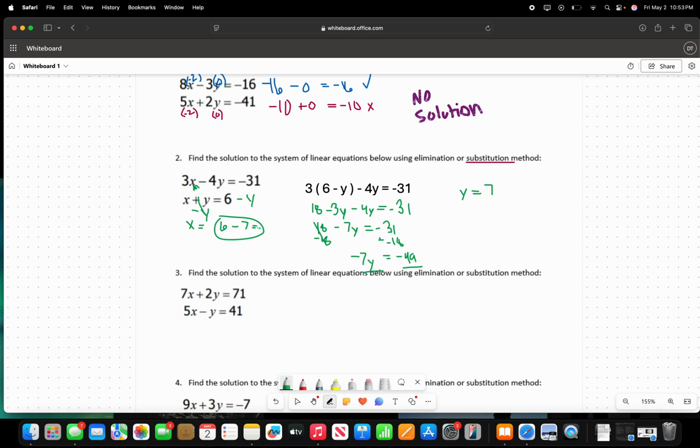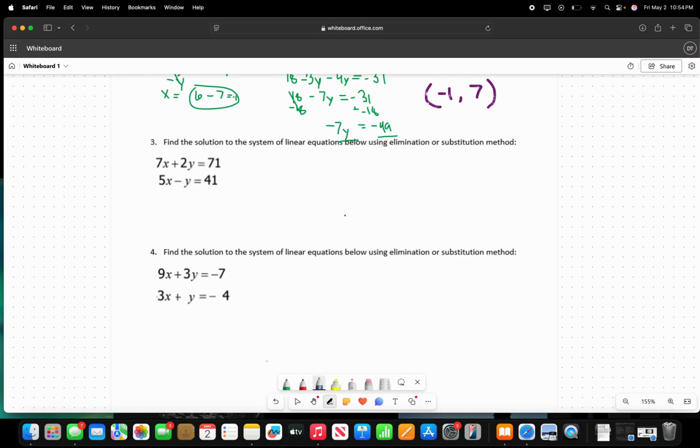Okay. So now we have to write it as our ordered pair. So our x is going to be -1, and then our y is going to be 7. So this is going to be our ordered pair, aka the solution using the substitution method.